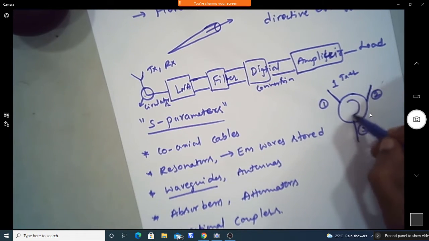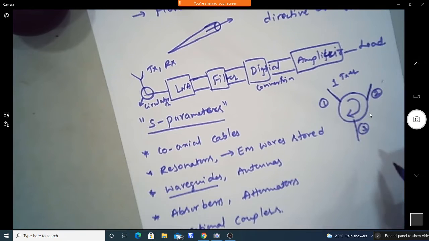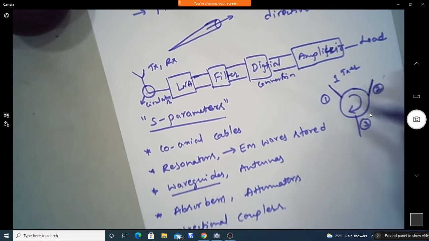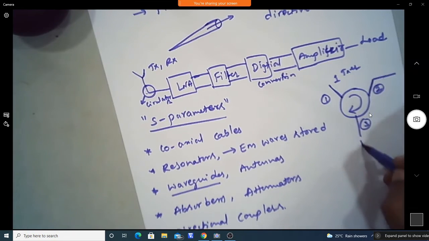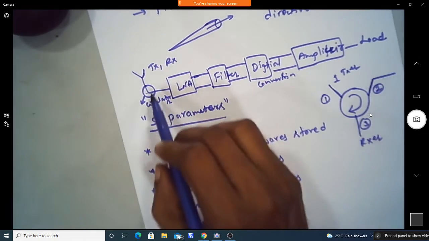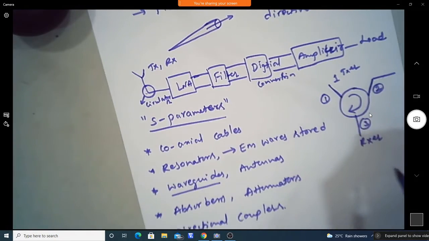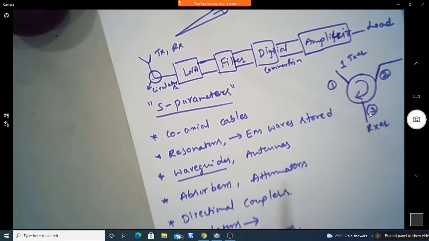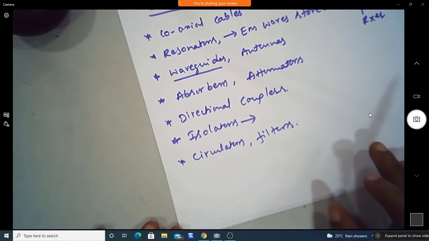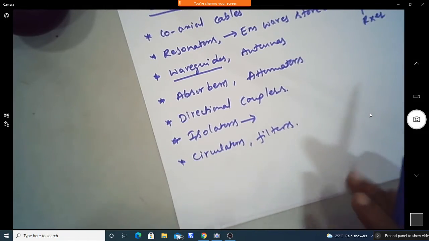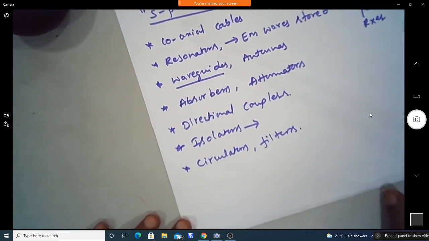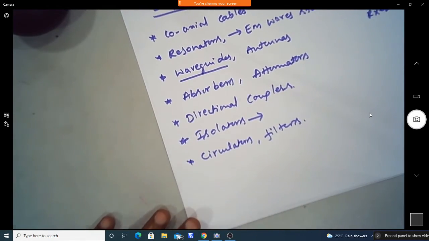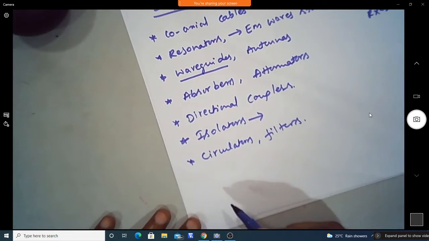So we can use it as a transmitter as well as a receiver. One port we connect to the device and the other ports we use as transmitter and receiver. Here the same antenna can be operated as transmitter and receiver using a circulator. These are some of the important components at microwave frequency, used to establish good communication between source and destination.